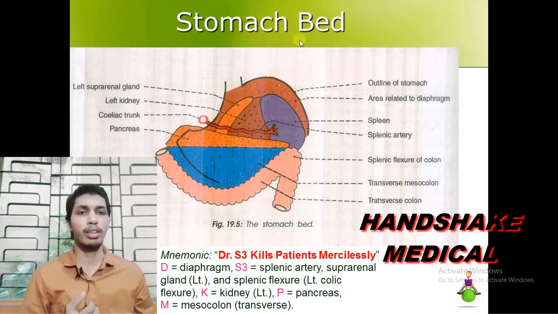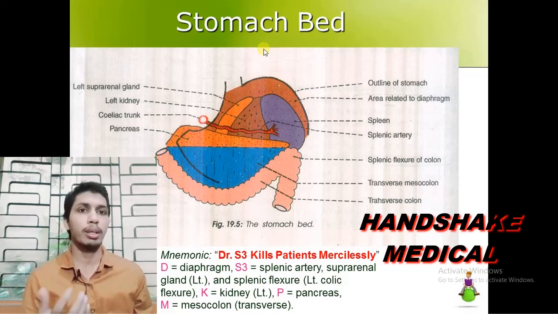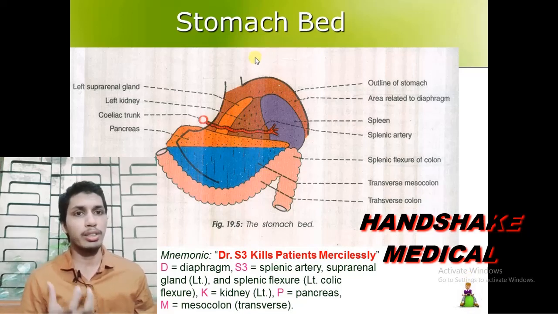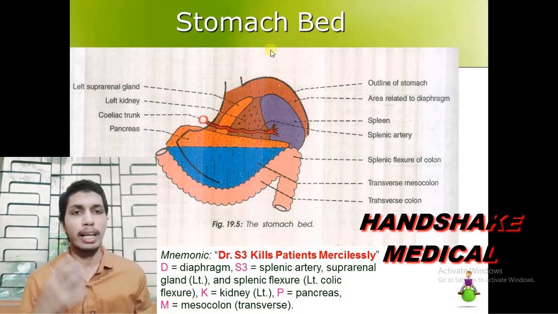Now coming on to the structures or viscera associated with the stomach bed, that are lying on the posterior surface of the stomach, which we collectively name the stomach bed. In the stomach bed we would study the 7 or 8 organs lying beside the stomach in the posterior inferior surface relations of the stomach.